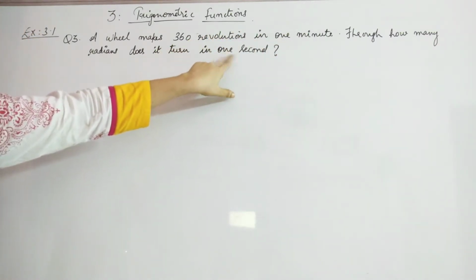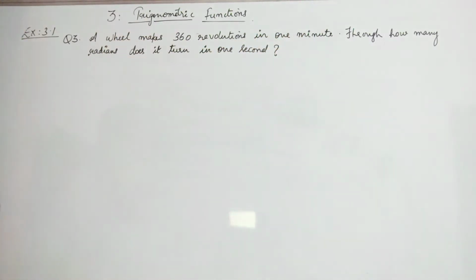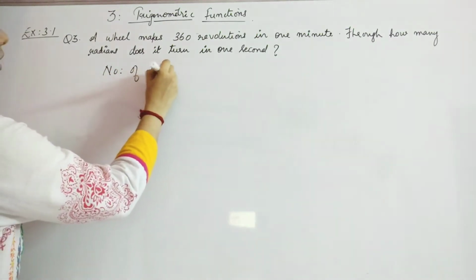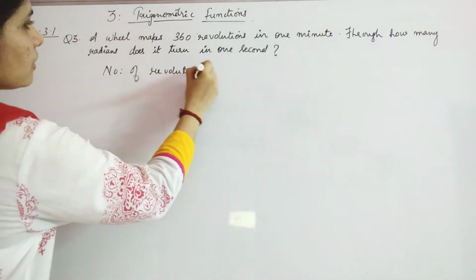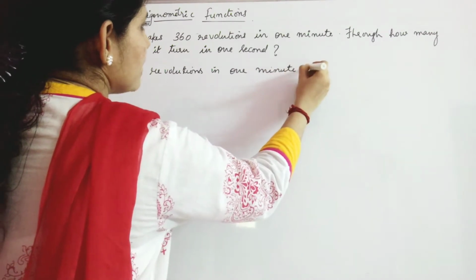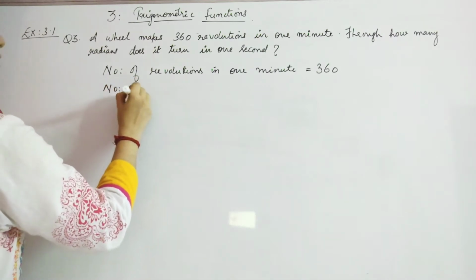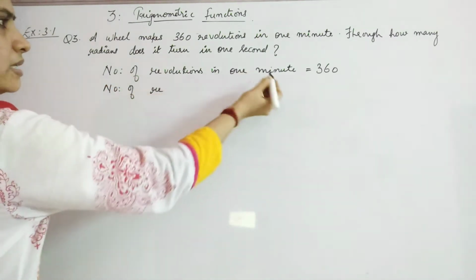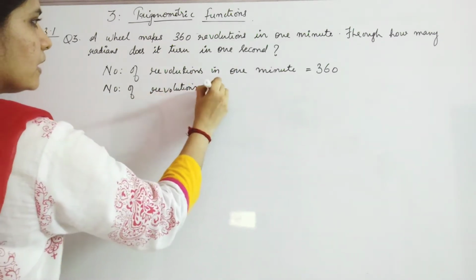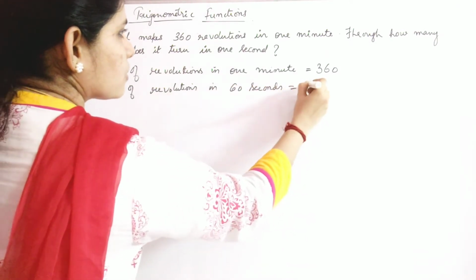And since the question is you have to find out the radians in 1 second, we will just change this to seconds. Okay. So first of all, the thing which is given is number of revolutions in 1 minute. Revolutions the wheel makes in 1 minute is given to be 360. Okay. So we will find out the number of revolutions in 1 second. 1 minute is same as 60 seconds. Okay. So the number of revolutions in 60 seconds is equal to 360.